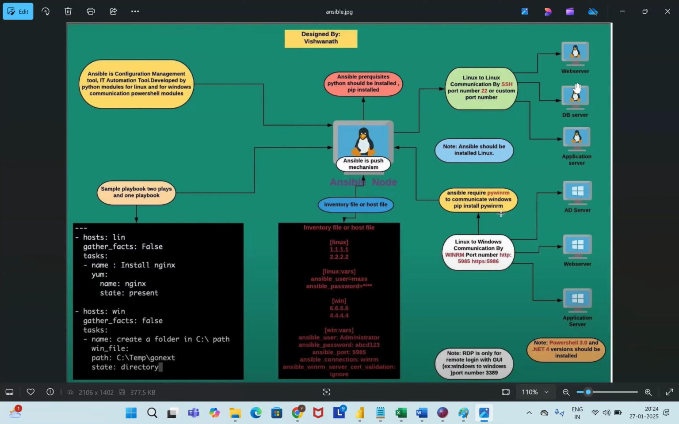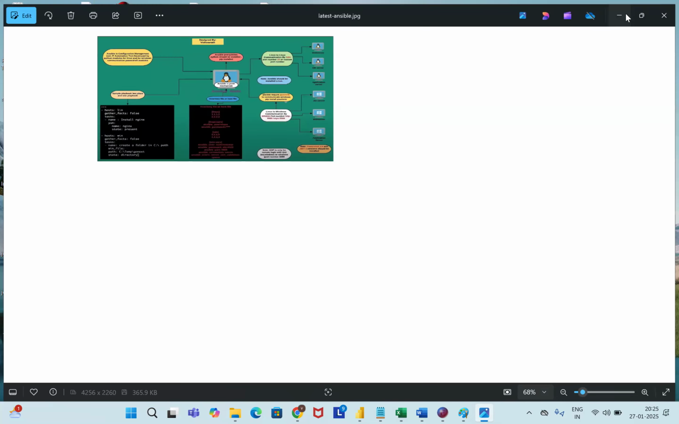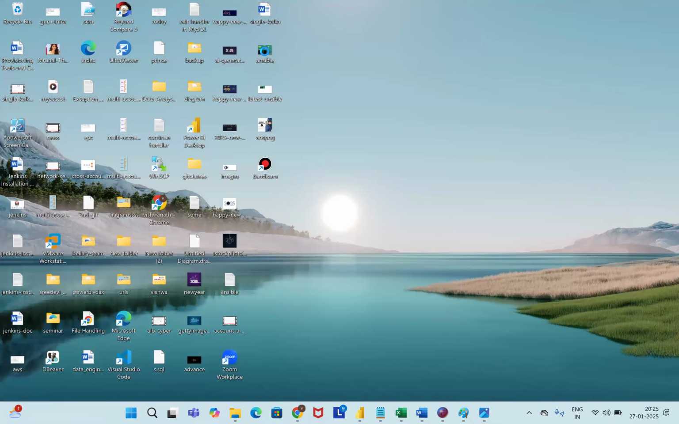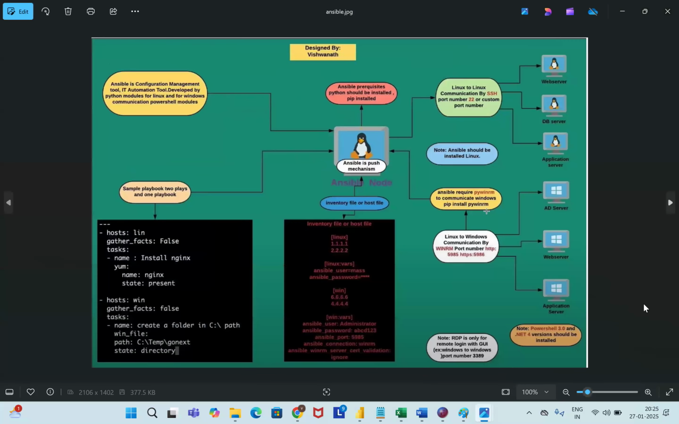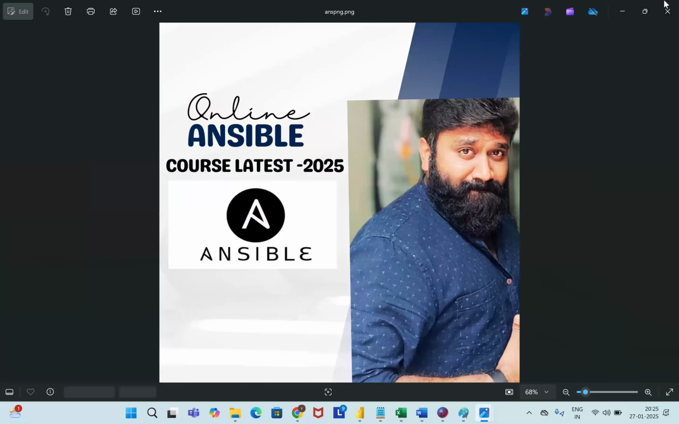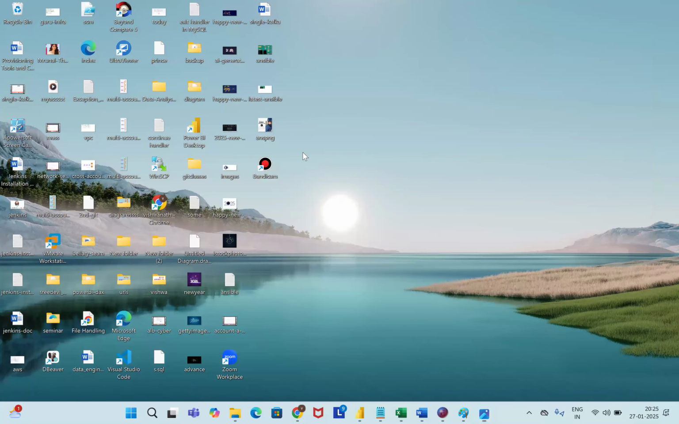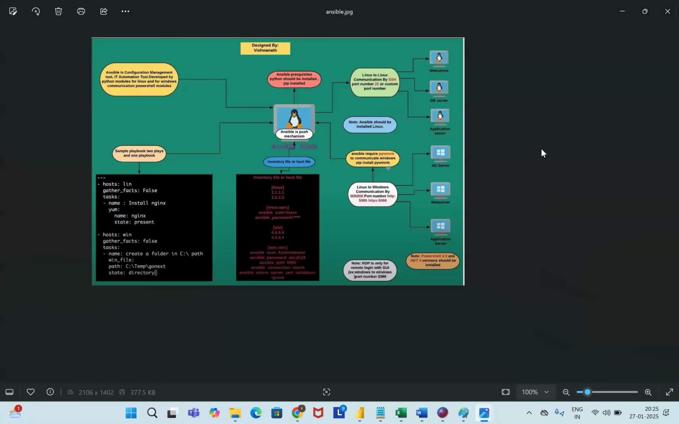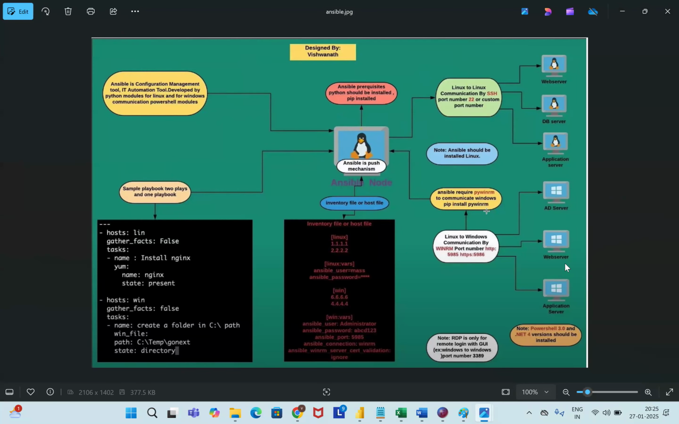Target nodes might be Windows machines also, Linux machines also. One Windows machine might be a Windows AD server. One is a web server, one is a DB server, one is an application server, one is an AD server, and another is an application server. All this I need to manage from the centralized Ansible server. Linux to Linux communication, and note Ansible should be installed only on a Linux machine.